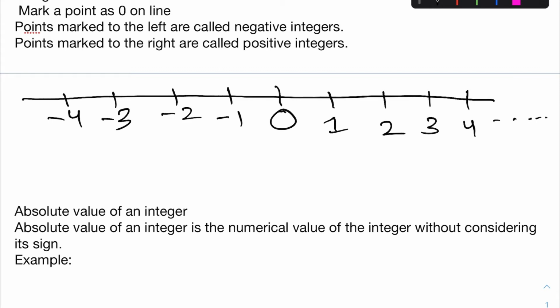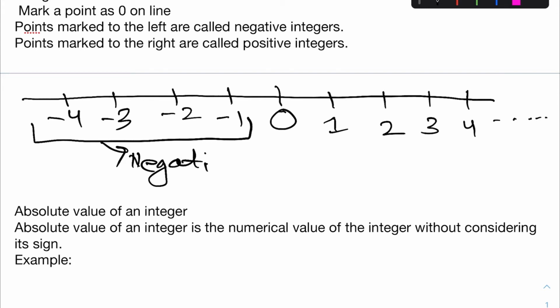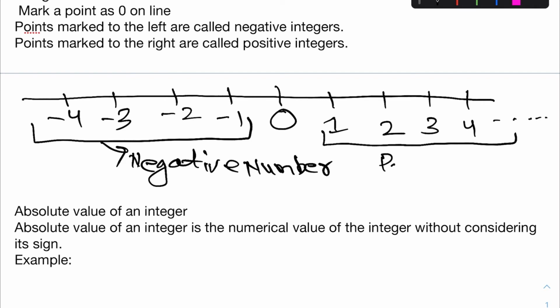In this way you can represent integers on a number line. Numbers which lie left to 0 are negative numbers, and numbers which lie right to 0 are positive numbers.